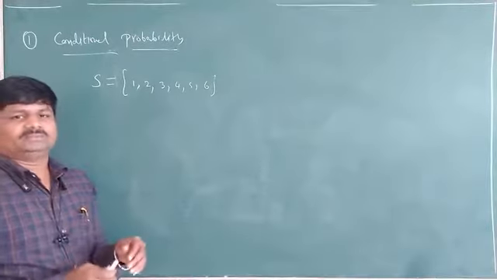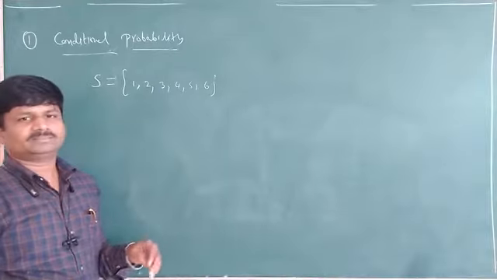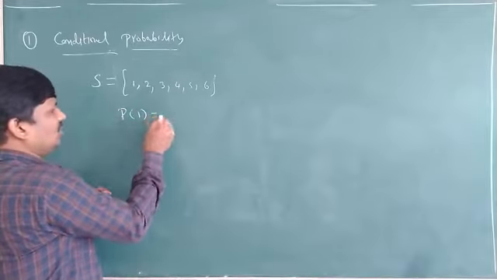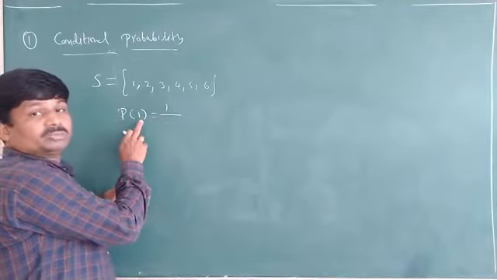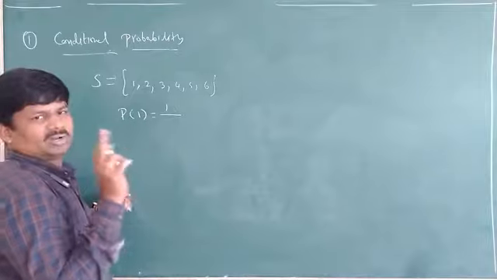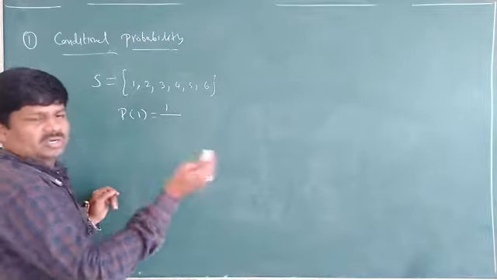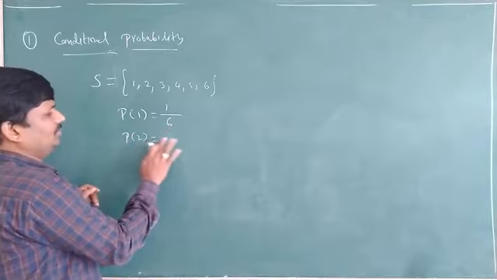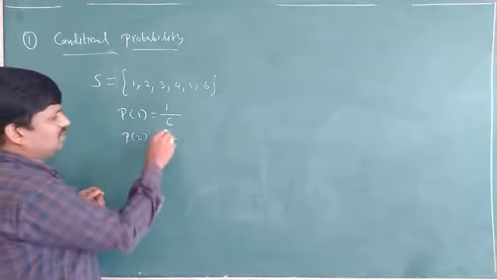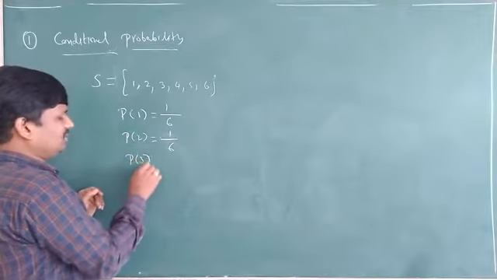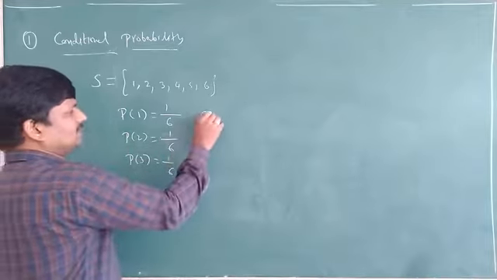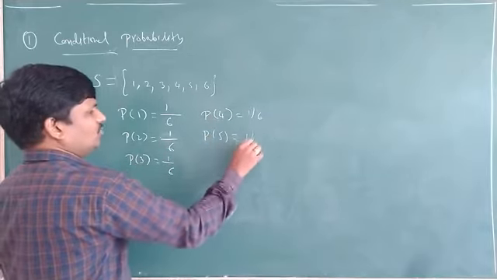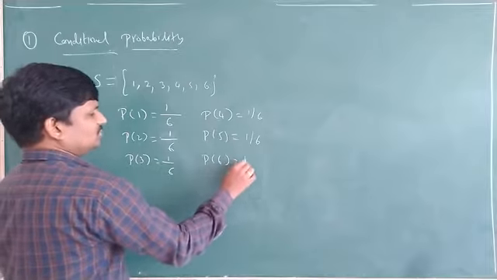Now you can find the probability of 1. The probability of 1 is 1 by the number of possible outcomes, that is, only 1 out of all 6 outcomes: 1 by 6. The probability of 2 is 1 by 6, probability of 3 is 1 by 6, probability of 4 is 1 by 6, probability of 5 is 1 by 6, and probability of 6 is also 1 by 6.